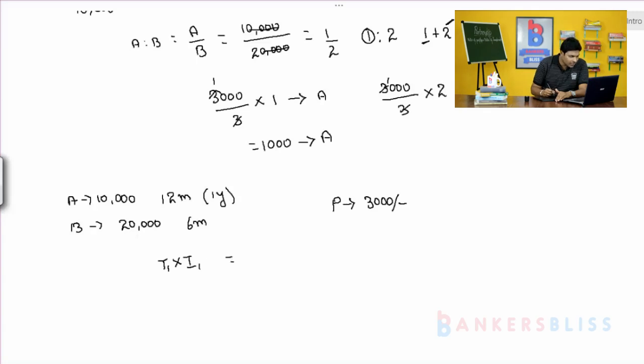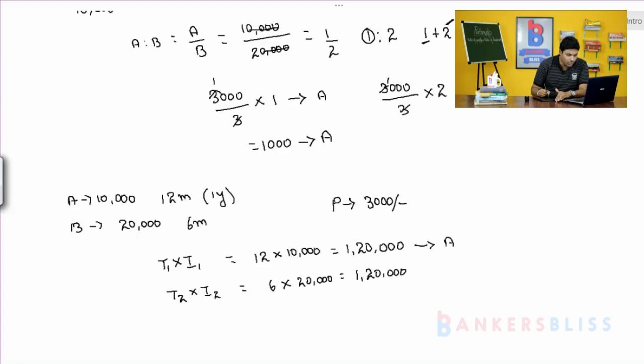So, here T1 means 12 months, that is 1 year. So, 12 into 10,000 that is equal to 1,20,000. Next, time period 2 into investment 2, that is 6 months into 20,000, which is equal to 1,20,000. The first 1,20,000 belongs to A and the second 1,20,000 belongs to B.